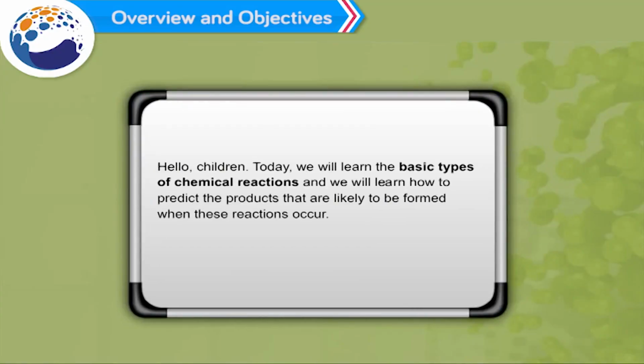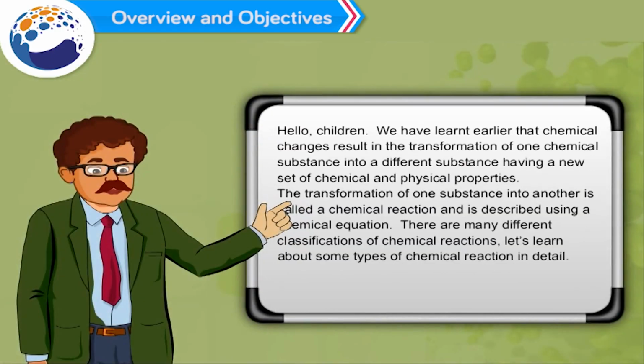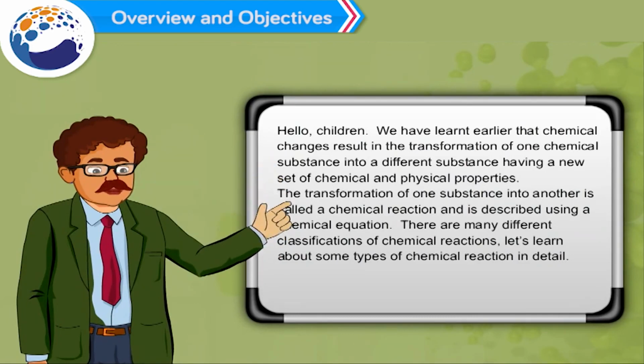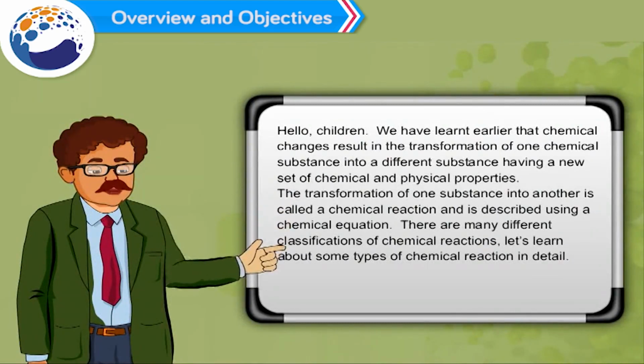Hello children, today we will learn the basic types of chemical reactions and we will learn how to predict the products that are likely to be formed when these reactions occur. We have learnt earlier that chemical changes result in the transformation of one chemical substance into a different substance having a new set of chemical and physical properties. The transformation of one substance into another is called a chemical reaction and is described using a chemical equation.